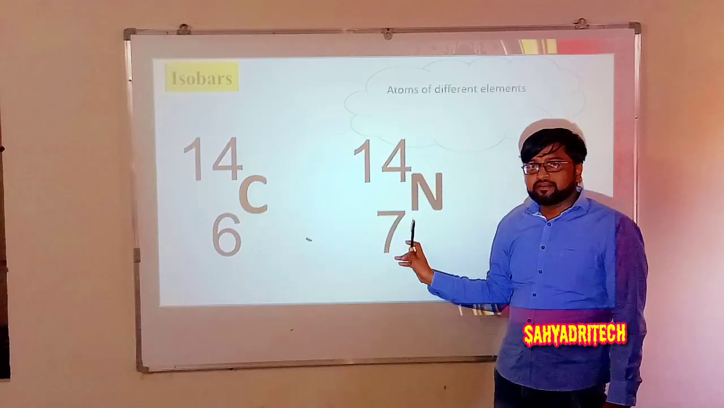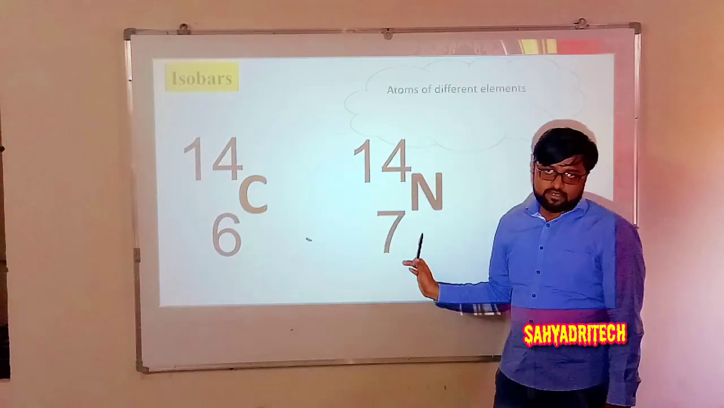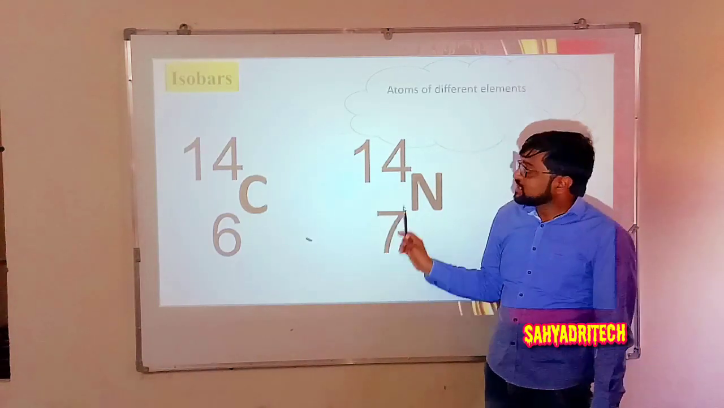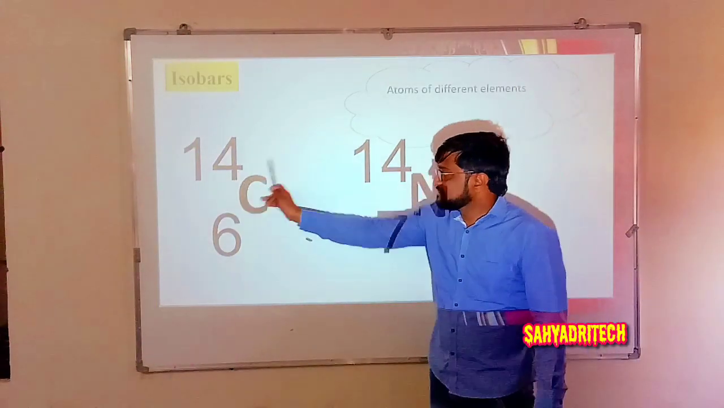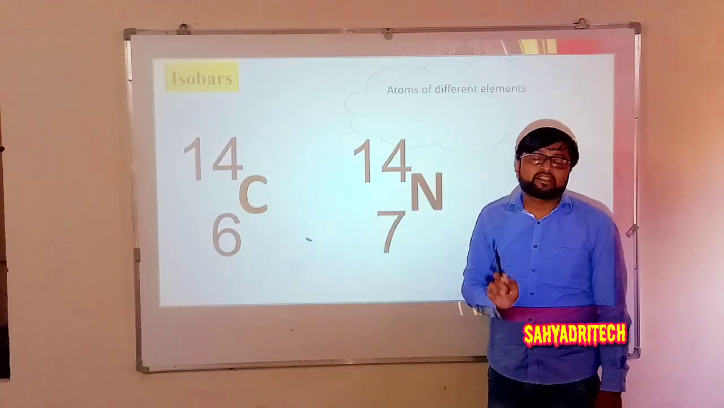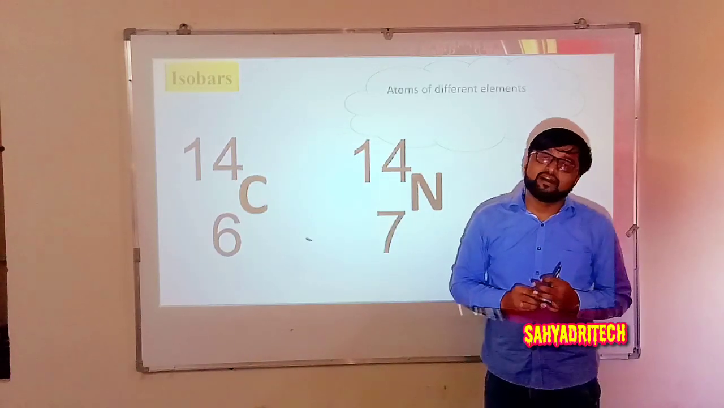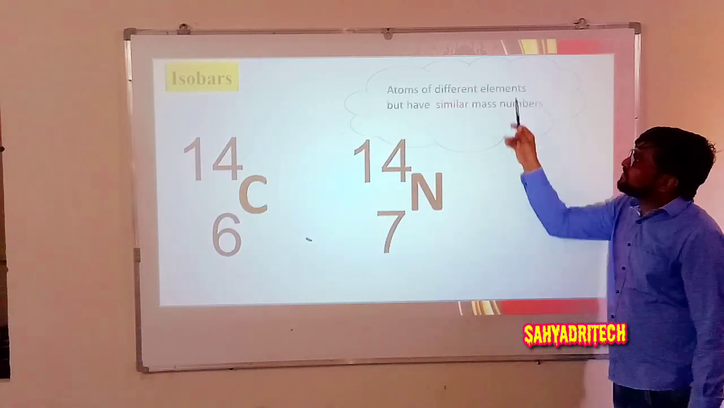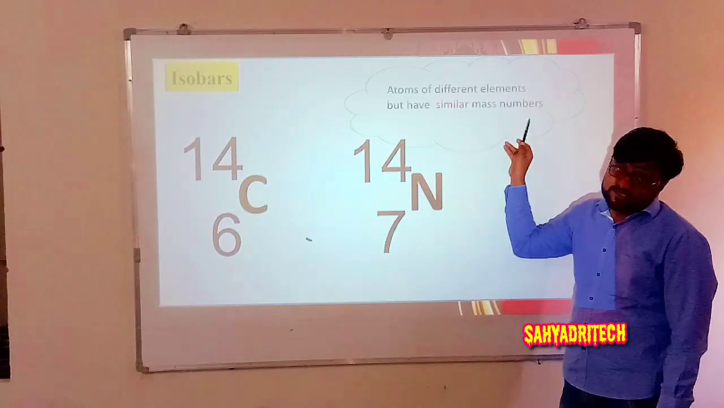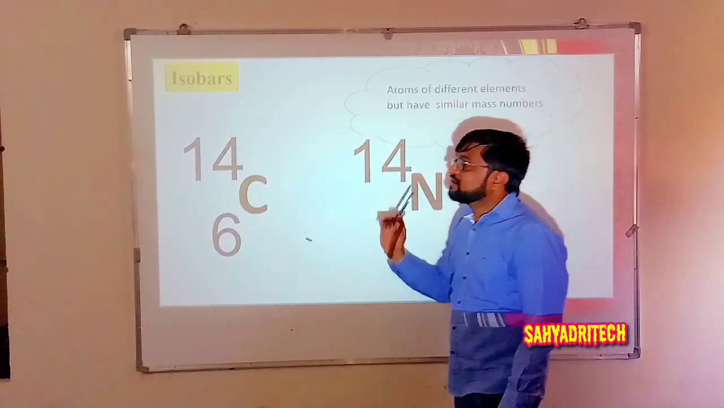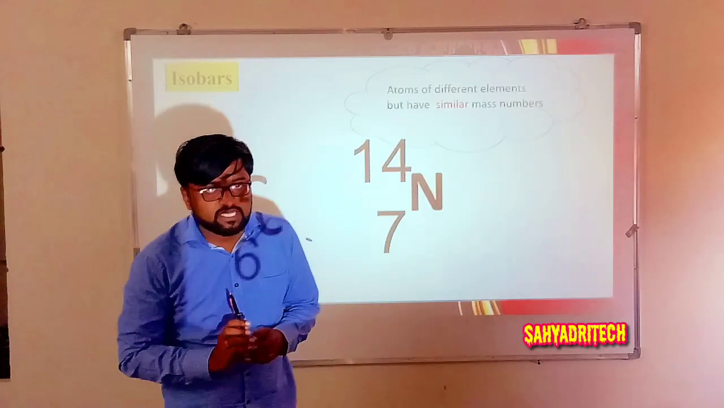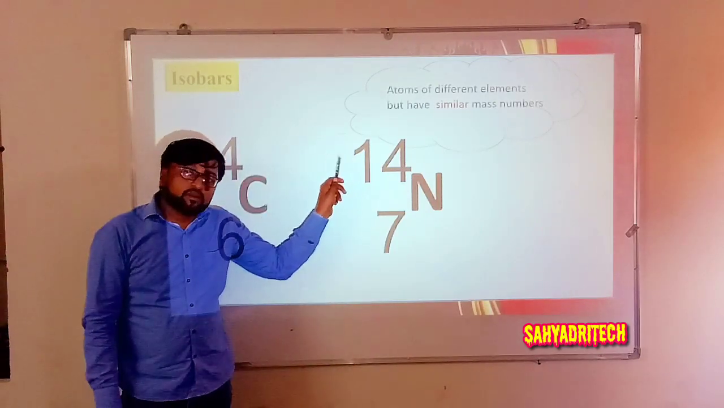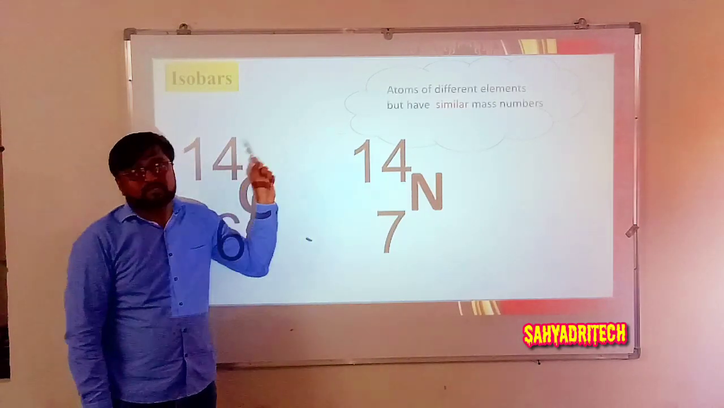Atoms of different elements are going to have different atomic numbers. But what is the same here? When you look at the mass numbers, they are the same. Atoms having the same mass number are called isobars. So definition: atoms of different elements having the same mass number, or atomic mass, are called isobars.